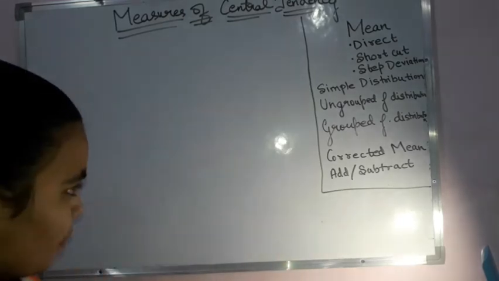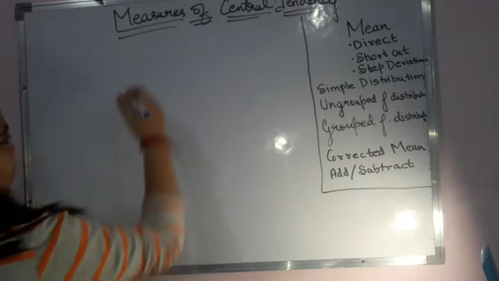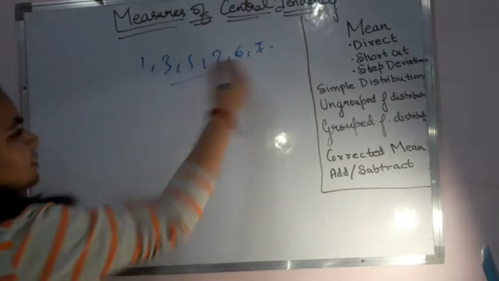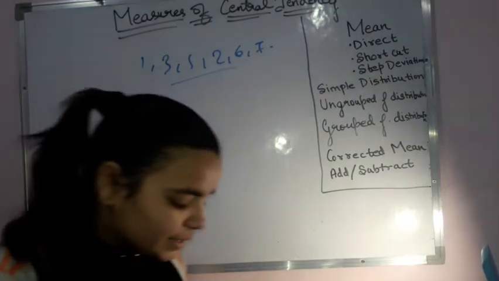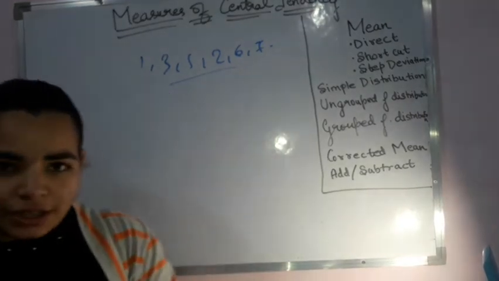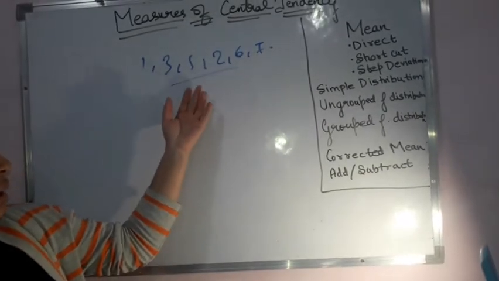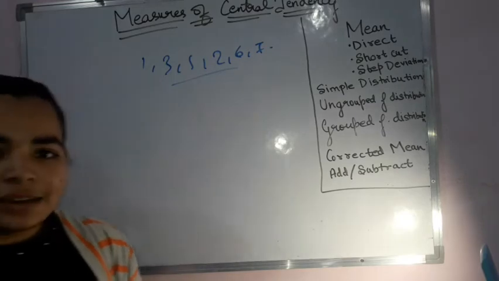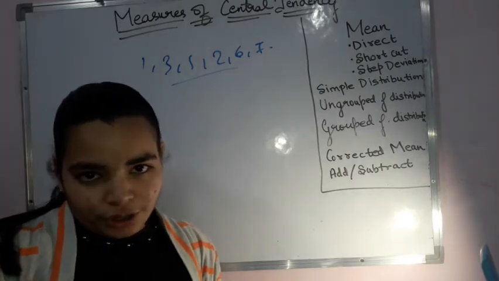Let us assume I have got 1, 3, 5, 2, 6, 7. These are the terms given to me. Now I say I have to find out the range, that is, the particular way in which these terms are going to lie, then I'll be finding the average for it.